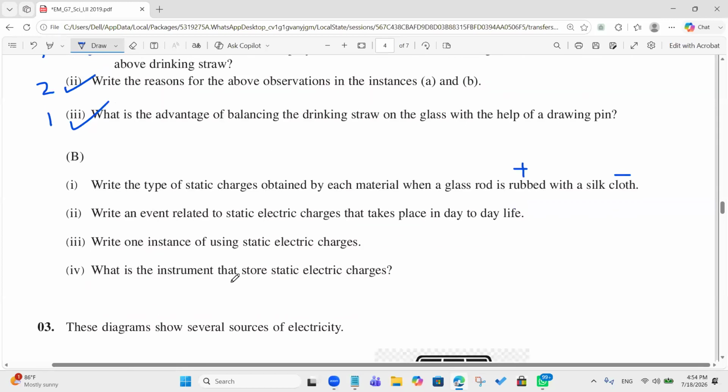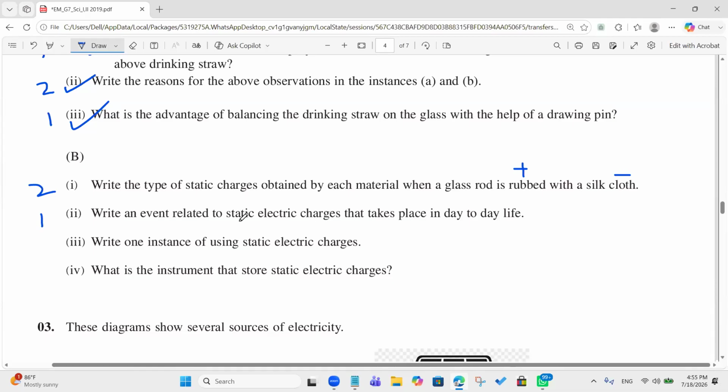Write an event related to static electric charges that takes place in day-to-day life. Photocopy machine, okay. Any other equipment that you remember? Radio, photocopy machine, you may remember those things. Write one instance of using static electric charges.